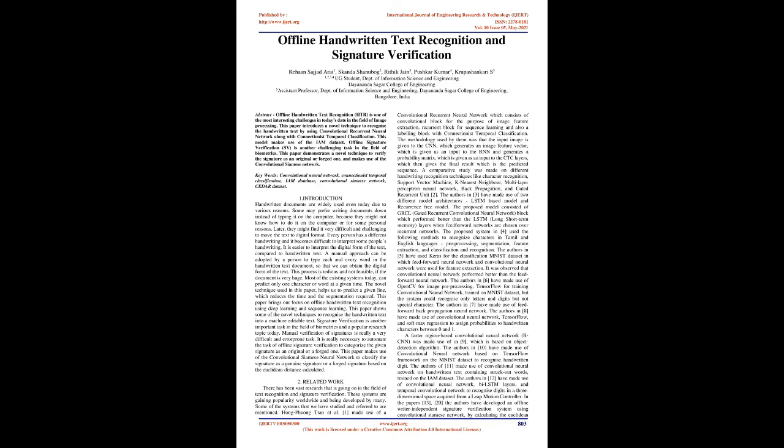Signature verification is another important task in the field of biometrics and a popular research topic today. Manual verification of signatures is really a very difficult and error-prone task. It is really necessary to automate the task of offline signature verification to categorize the given signature as an original or a forged one. This paper makes use of the convolutional Siamese neural network to classify the signature as a genuine signature or a forged signature based on the Euclidean distance calculated.